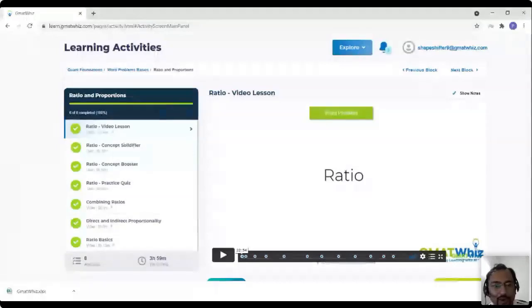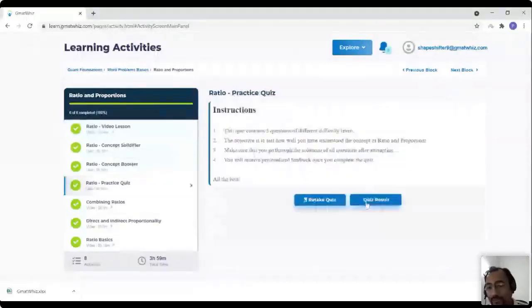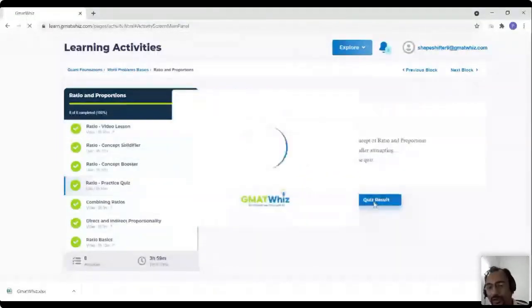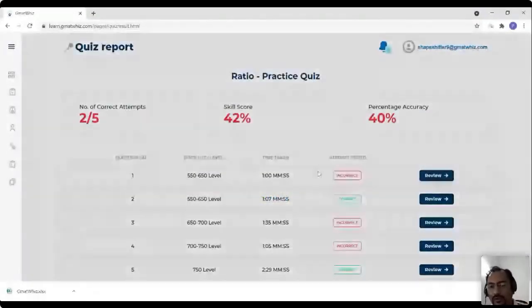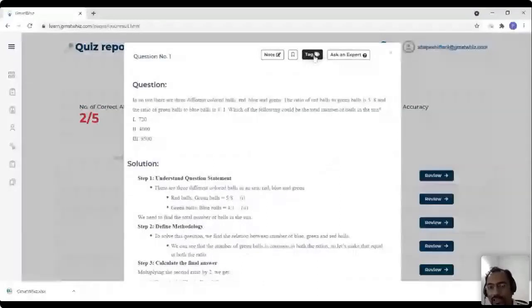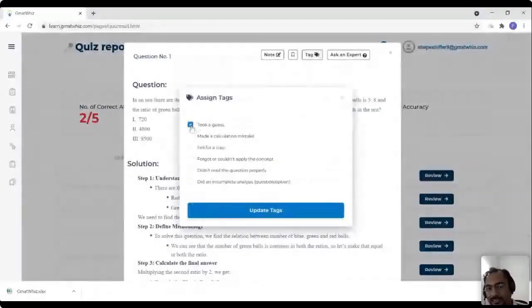So this is one key feature that we introduced, and one more feature. Let me show that again. Since we are talking about it already, let me again quickly show that to you. If you want to tag a question, as I said, if you have made a mistake and you want to tag it for review later on for a specific reason. Let's say you have solved this question and you feel that you have made a guess, or you have fallen for a trap, or you have made a calculation mistake.